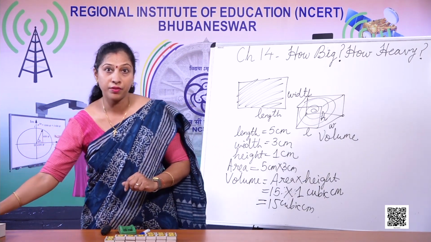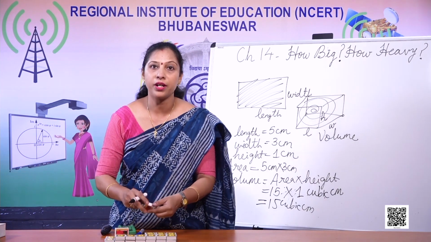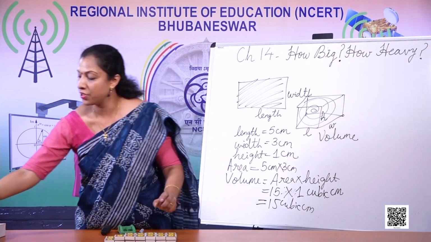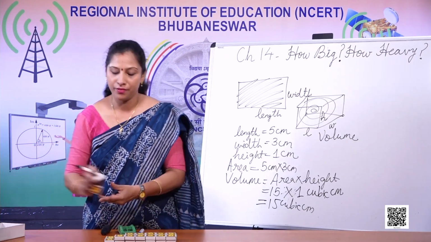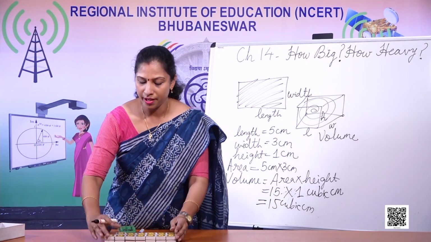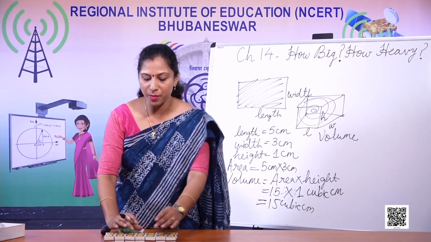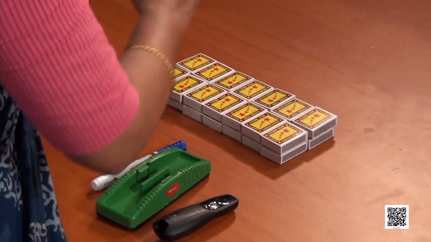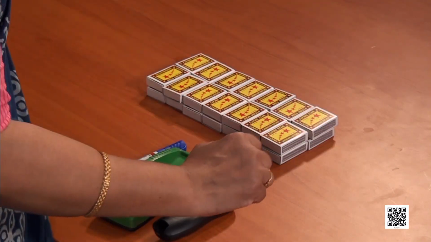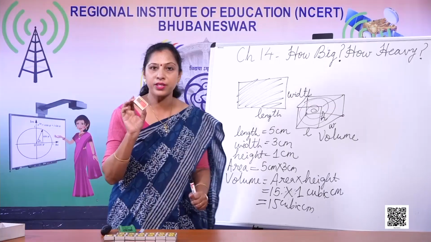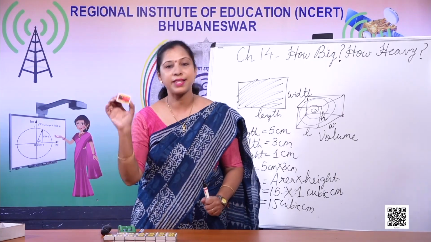So it is difficult for you? No, not at all. It is not at all difficult for you. It is very easy when we arrange and find out and calculate. So let's see. Now this is the box. Now can you see this properly? Yes. So now we have got 28 matchboxes. Just now we found out the volume of one matchbox is 15 cubic centimeter.